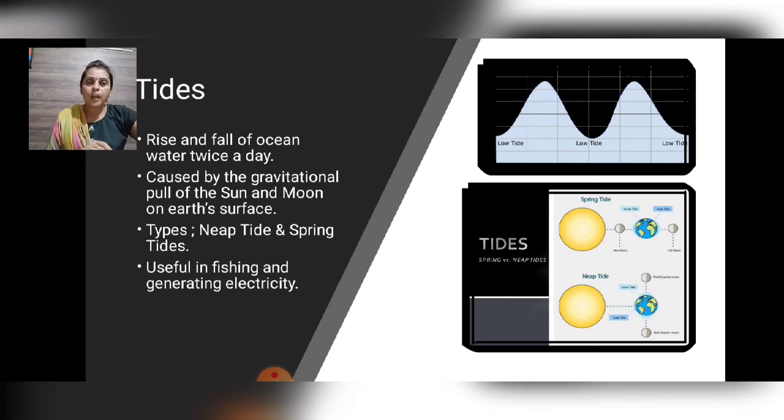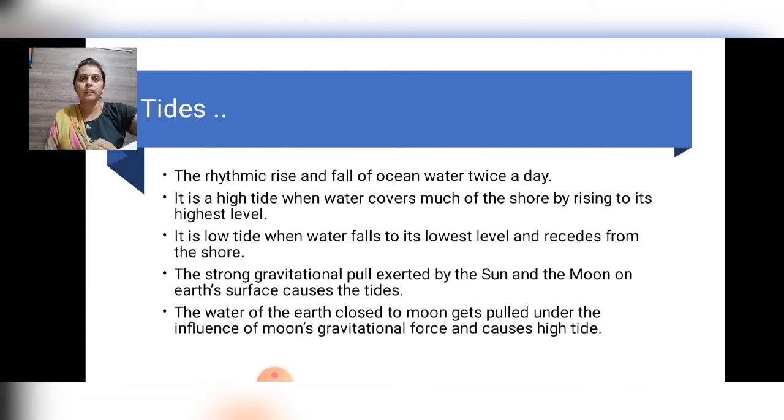And there are two types of tide, neap tide and spring tide. That is also given, the image of spring tide, and it is useful in fishing and generating electricity. I'll explain more about these tides in the next slide. That is, in short, what is given. So let me explain what the tides are, what is given in the textbook.